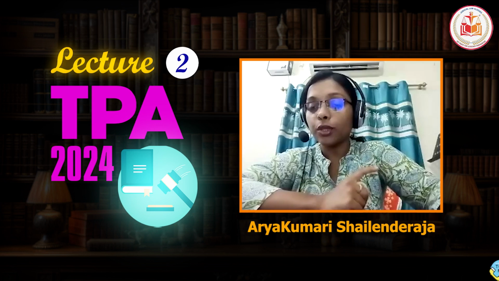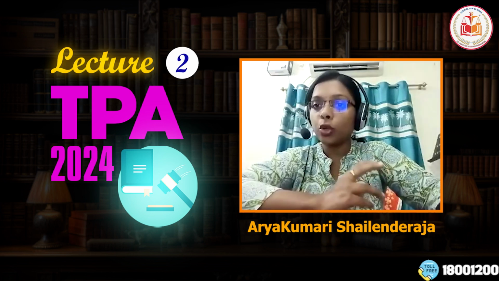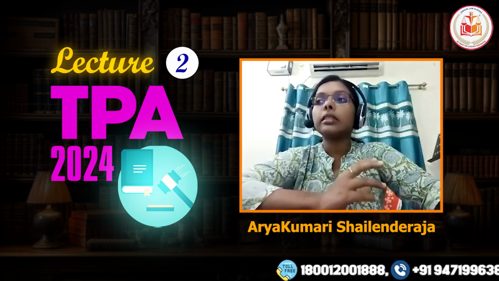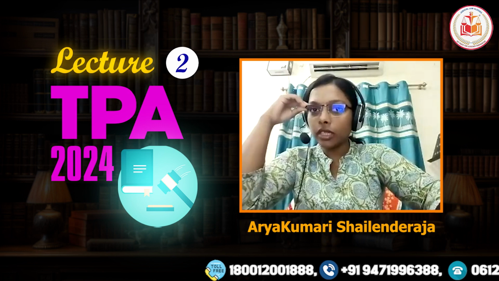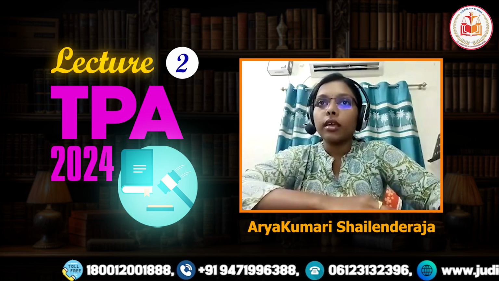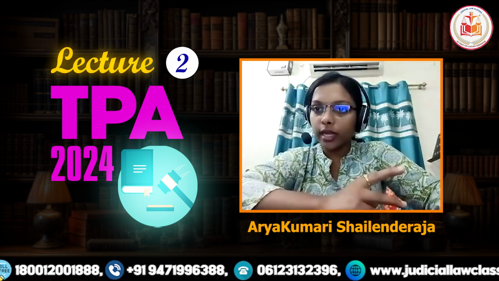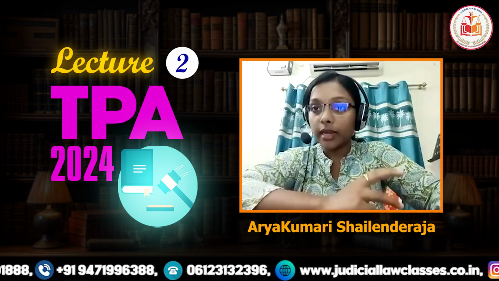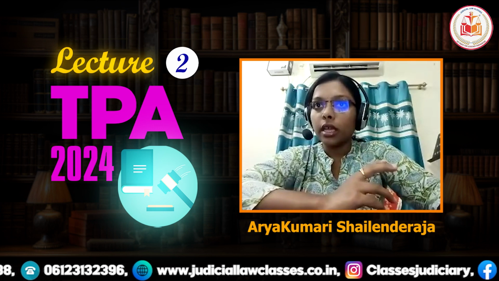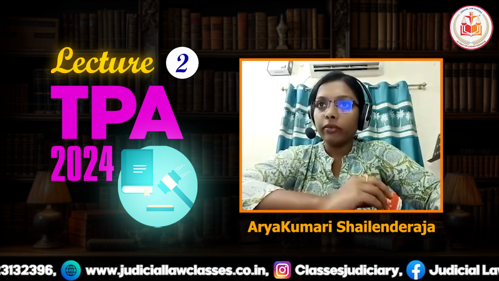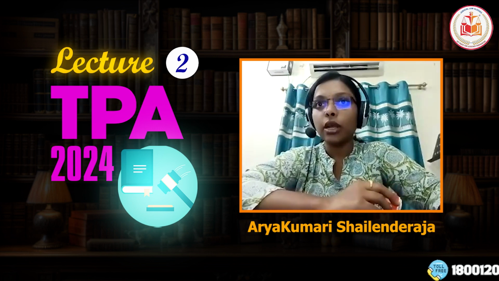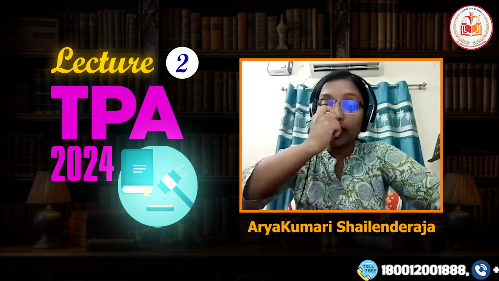The first point is when the person actually knows about the fact, that yes, this is the fact, this is the reality, or this is the thing that has happened. When the person actually knows about a thing, that is called a notice. The second point is that they would have known about it if they had not deliberately avoided investigating, or if they had not been grossly negligent.